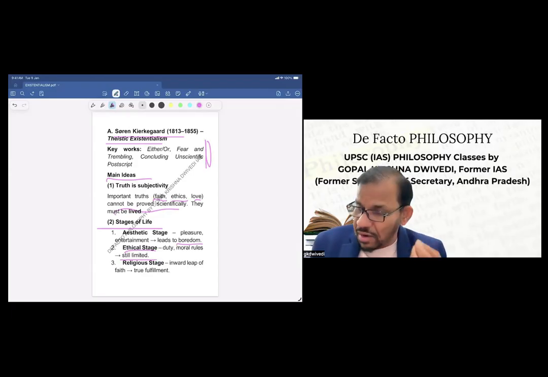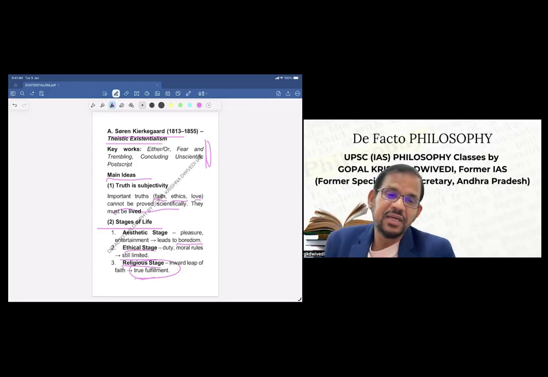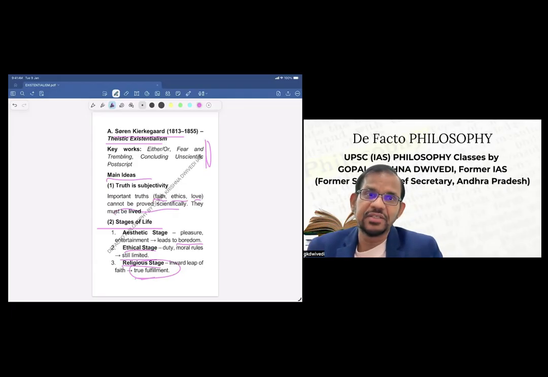Third is the religious stage, where there is an inward leap of faith, and here one gets true fulfillment. In gradation, for Kierkegaard, the religious stage is the highest stage. One can choose it and get true fulfillment, or the fullest development of his personality.